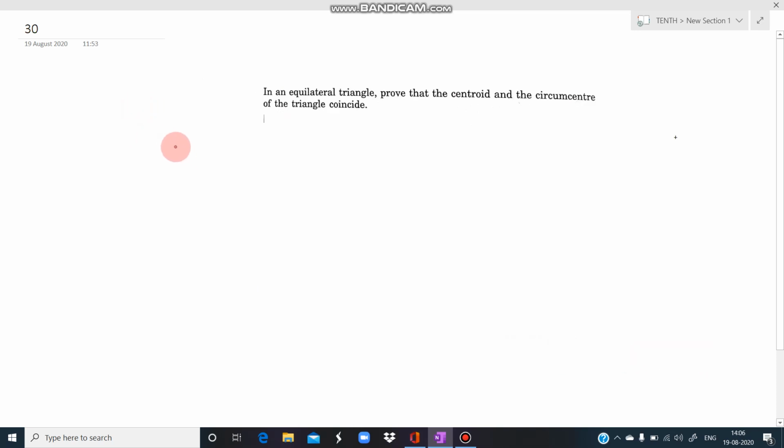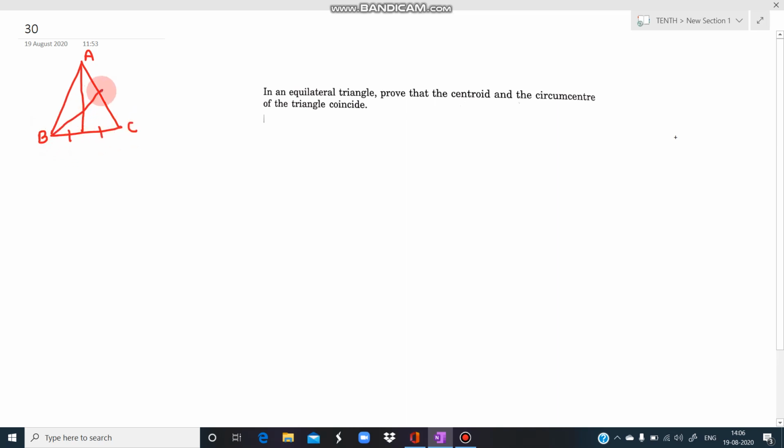Okay students, in this question it is given there is an equilateral triangle. We have to prove that the centroid and the circumcenter of a triangle coincide. First, what is the centroid and what is the circumcenter? Suppose there is a triangle. If we draw medians, what is a median? A line which is drawn from one vertex and which bisects the opposite side.